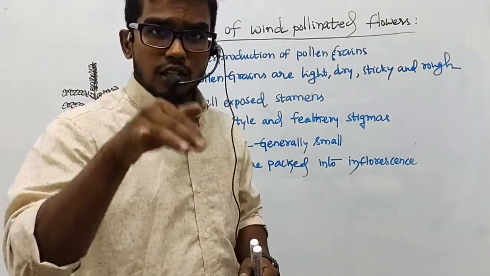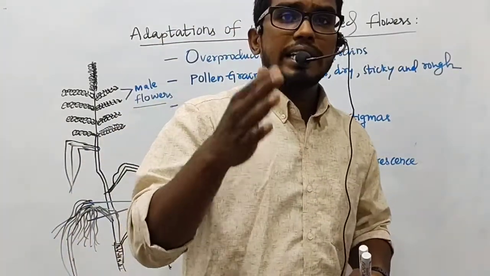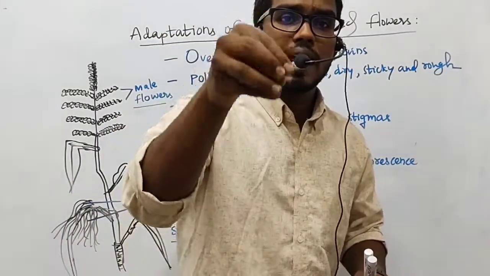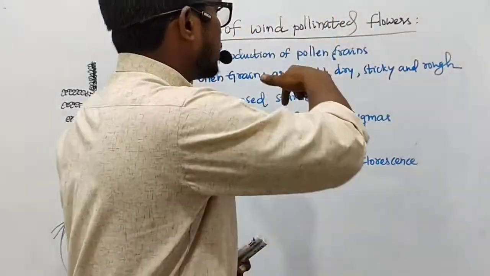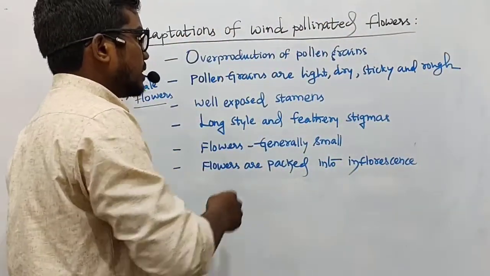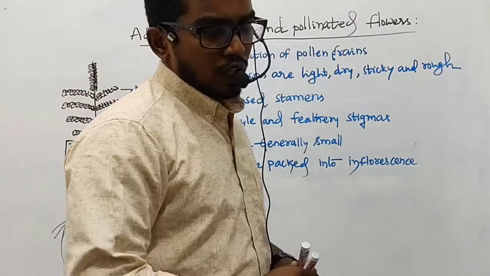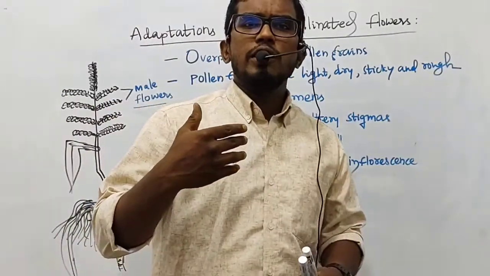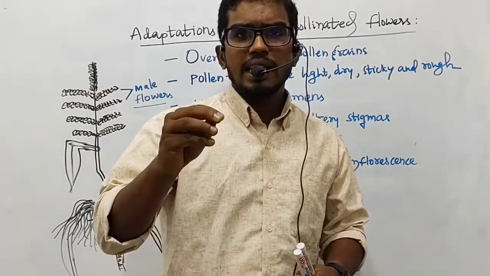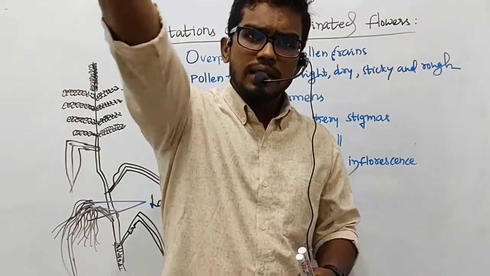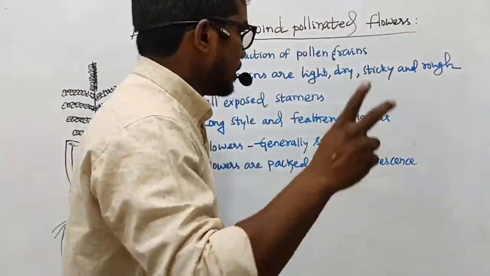To compensate this loss, the wind pollinated flowers have certain adaptations or contrivances in them. Let us discuss them, my dear friends. The first is overproduction of pollen grains. When a very large number of pollen grains are produced, the chance of them meeting the receptive stigma will increase. So this is the first one.